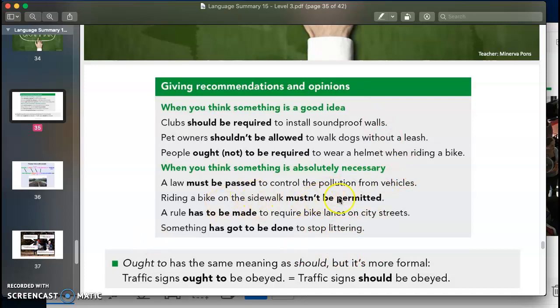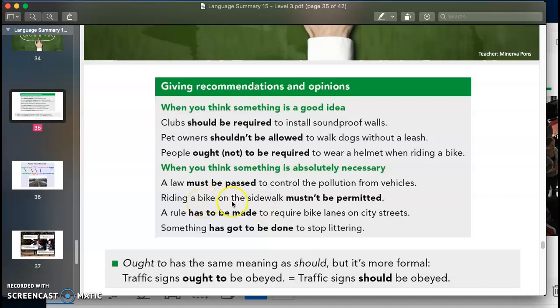So for example, if you want to express that you think it's a good idea that riding a bike on the sidewalk not be allowed, you can use shouldn't, like riding a bike on the sidewalk shouldn't be permitted. In here I'm expressing that this is a good idea. But if I think that it is absolutely necessary, I say mustn't.